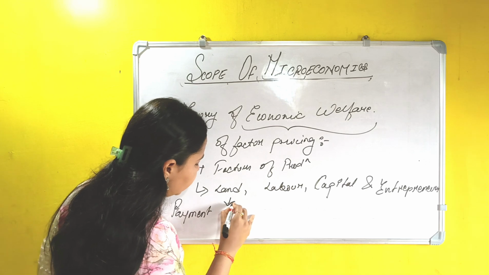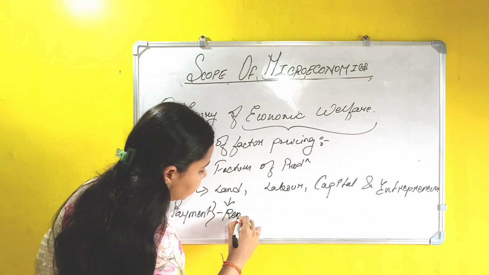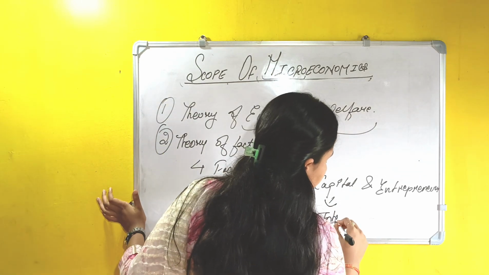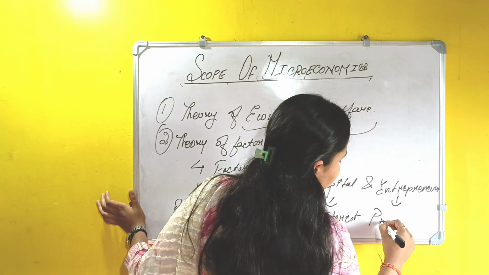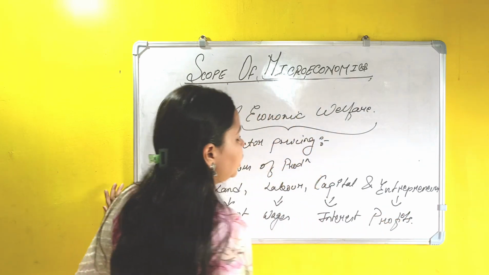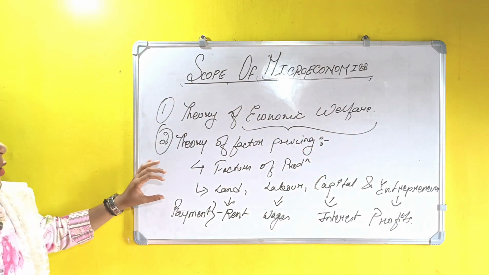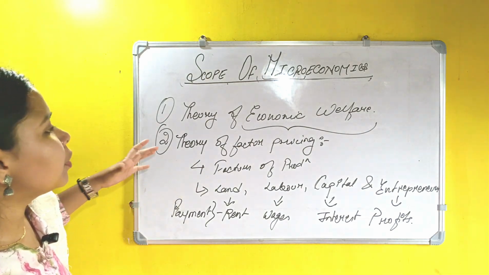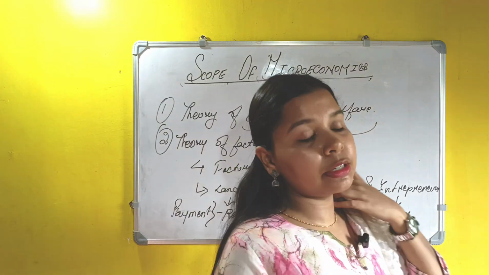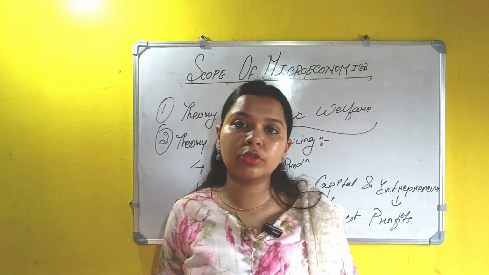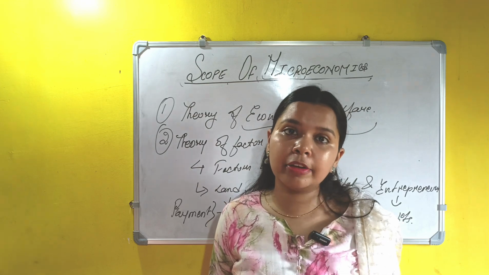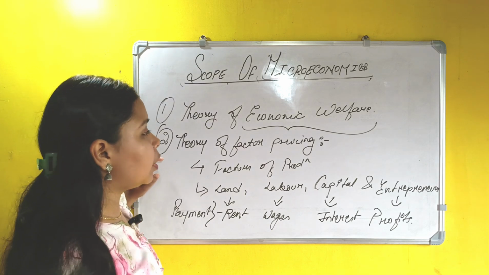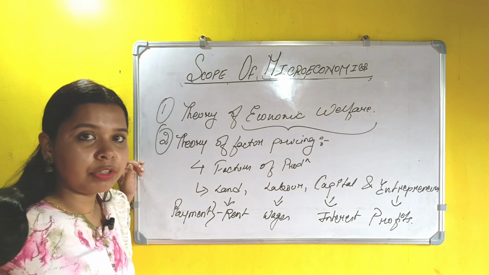So for land we give what? Rent. For labor we give them wages. For capital it is interest, and for entrepreneurs the aim is to achieve profits. Fine. So these are the 4 factors of production and the 4 payments that we give to these 4 factors of production. Now this is the factor pricing. The theory of factor pricing determines what factor should be given what amount of money in return for the services that they have devoted to the process of production. Okay, so it discusses what amount we should give to that particular individual for the services.